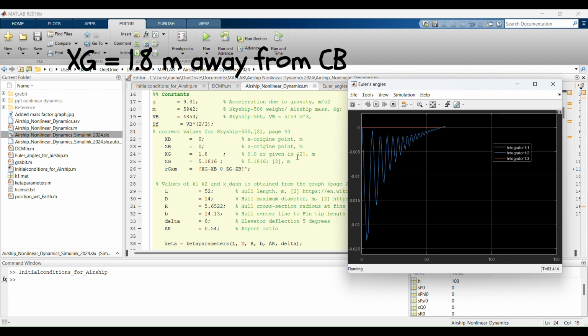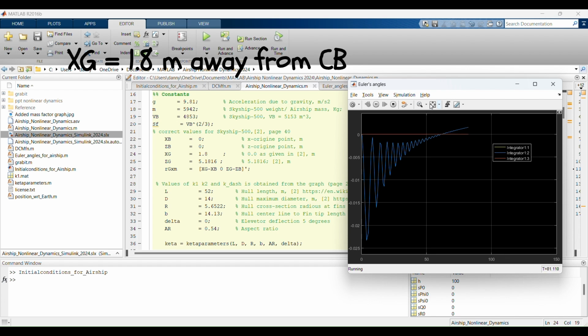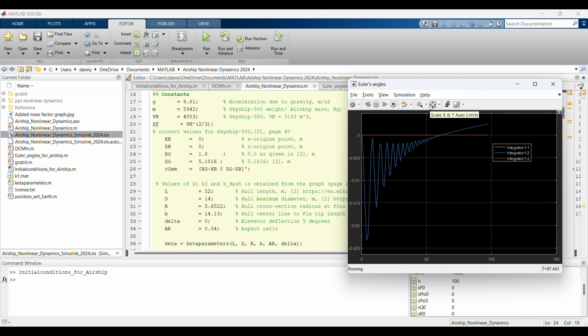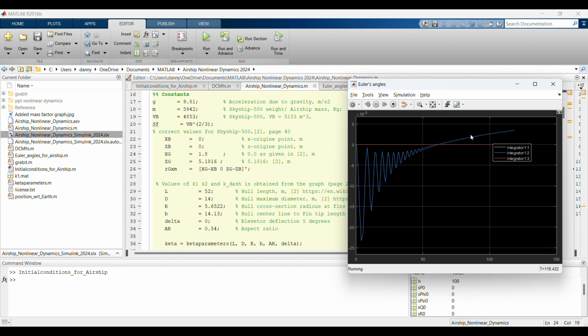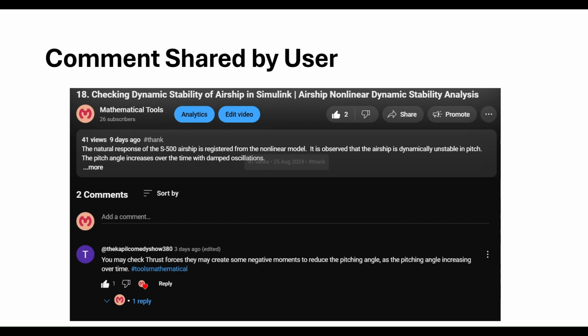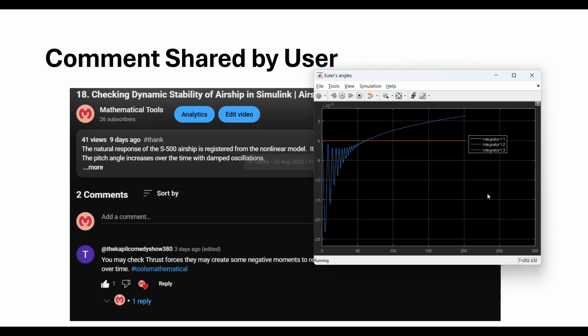So a 1.8 meter distance from the center of buoyancy towards the nose is a pretty acceptable number, reasonably giving the right value of center of gravity so that the entire airship shows a dynamically stable response. Ultimately our system is dynamically stable and converging towards some value. I would like to thank the couple who shared the comment and gave me the insight to resolve the issues of the S500 airship.